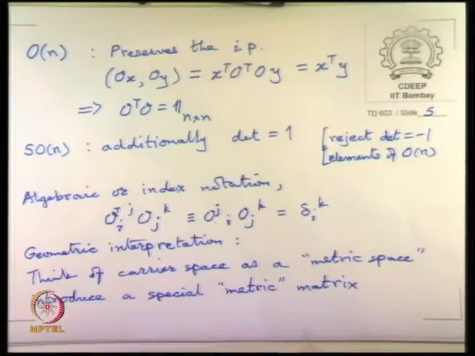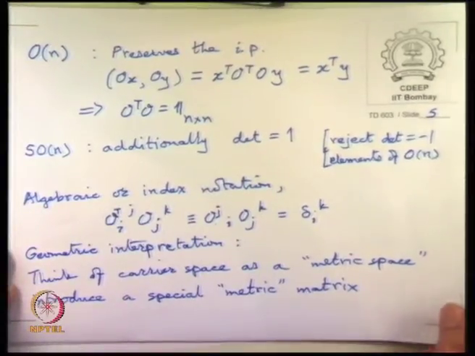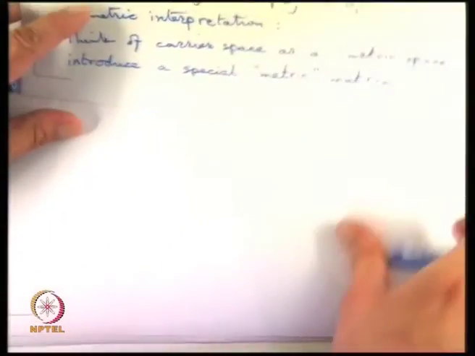So, the metric is the abstract notion, and matrix is of course one of the array matrices. So, introduce a special matrix which is, let us call it G in honor of Gauss, and because it has become standard notation.